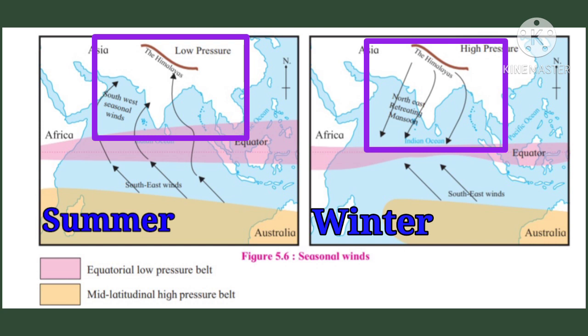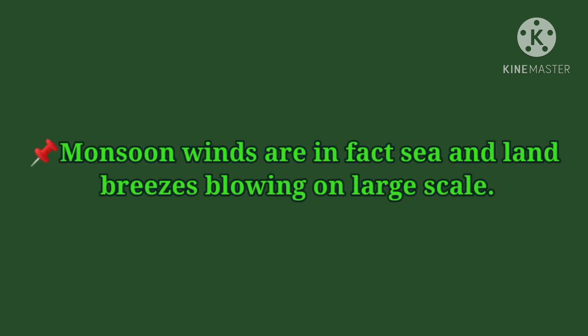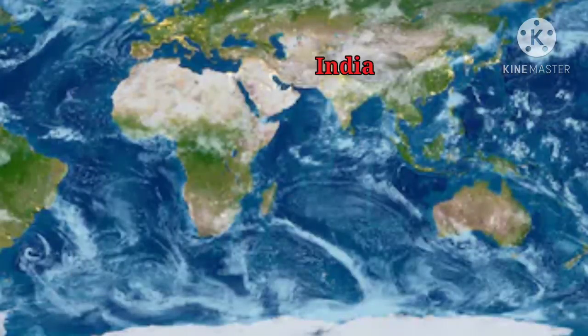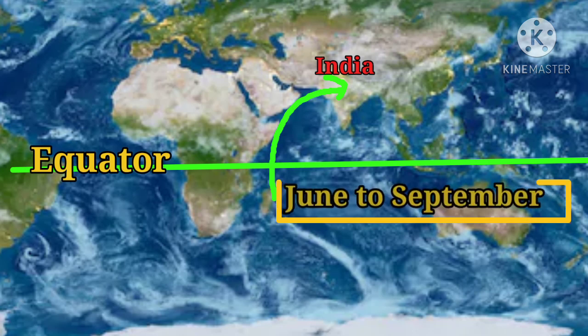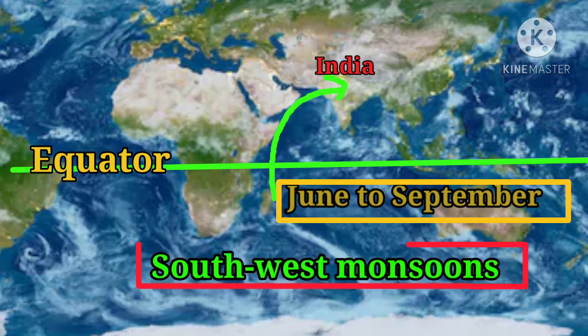Due to these winds, the Indian subcontinent experiences monsoon, that is rainy season, and retreating monsoon apart from summer and winter. Monsoon winds are in fact sea and land breezes blowing on a large scale. Most of the precipitation in the Indian subcontinent is the effect of monsoon winds. After crossing the equator, they blow from the southwest towards the Indian subcontinent during the period from June to September. They are called the southwest monsoons. They are full of moisture.